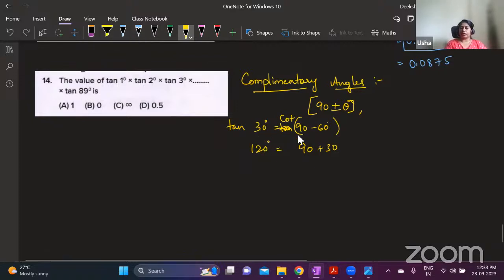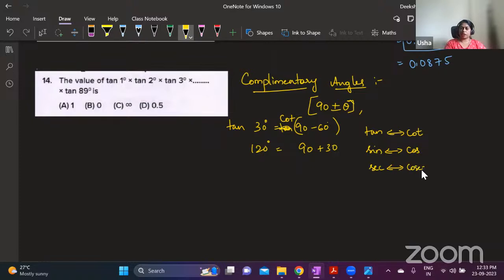Whenever you write an angle as 90 minus or 90 plus, the ratio changes to its co-ratio. That is, tan changes to cot, or if you have cot, it changes to tan. Sine changes to cos, or cos changes to sine. Secant changes to cosecant, and vice versa. This is called co-ratios. Reciprocal ratios are different.